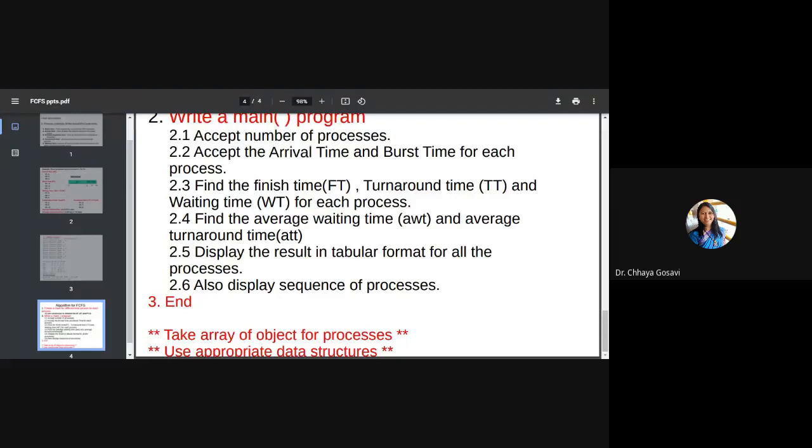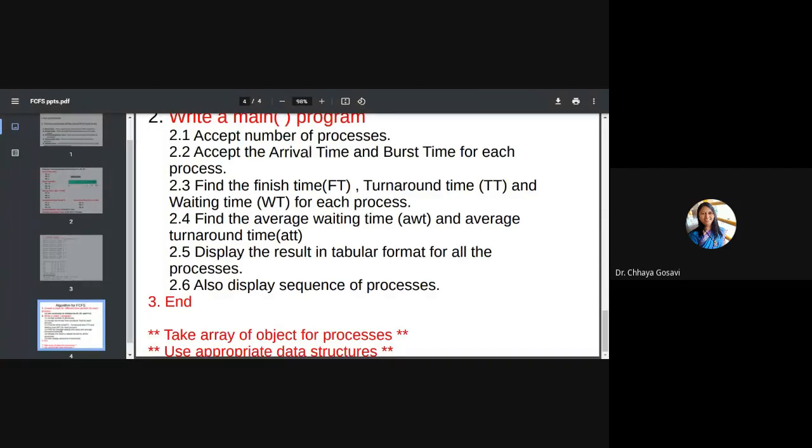And you should have a variable which will add this turnaround time and wait time in it. So think whether you want to write this function in a class or you should write this function in main itself. That is your call. And if you want to write it in class, then you need to retain these values, turnaround time and wait time for every process, because at the end you have to add these values to compute average turnaround time and average wait time. Or you can directly write here itself.